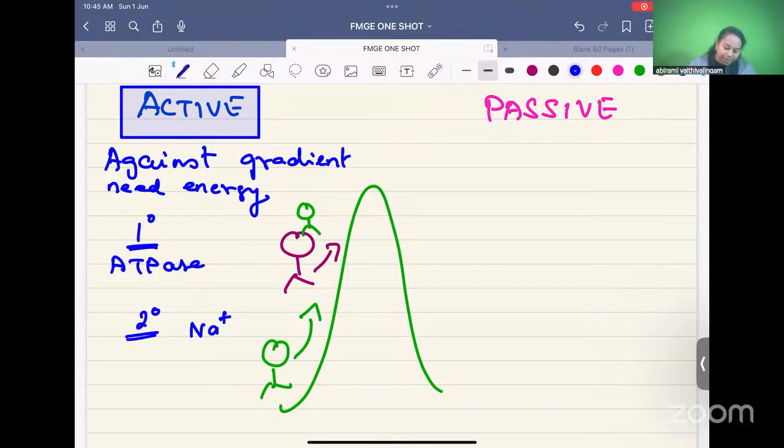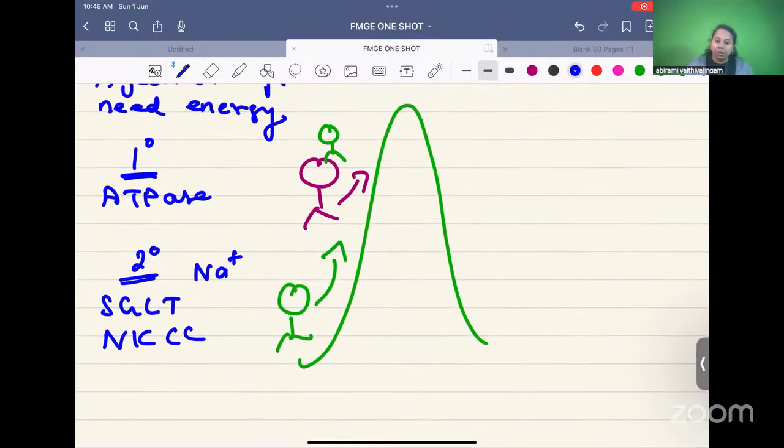Example, SGLT, sodium glucose co-transporter, SGLT, excellent. Sumonil Guha, very good. NKCC, sodium potassium chloride channel. NIS, sodium iodide symporter. So all these are secondary active transporters. Yes, Dhananjay Singh, yes. So these are all secondary active transporters.